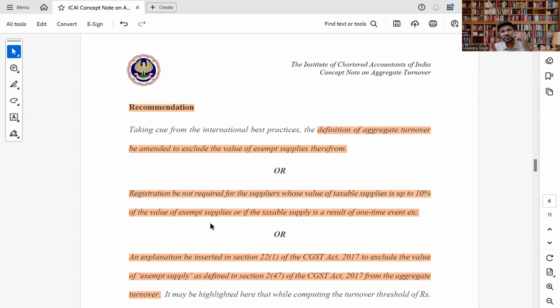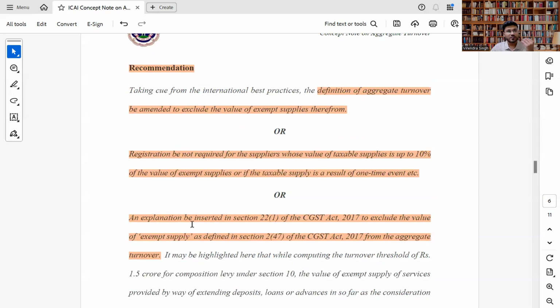Like we discussed earlier with the school example, the same may apply to a hospital, where the main supplies are exempt supply. In that case, if their taxable supply is up to 10% of the total exempt supply, they should not go for registration. Second, if any taxable supply results from a one-time or two-time event, very rarely, the department can specifically ask them not to go for registration.